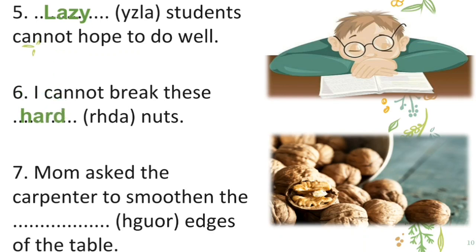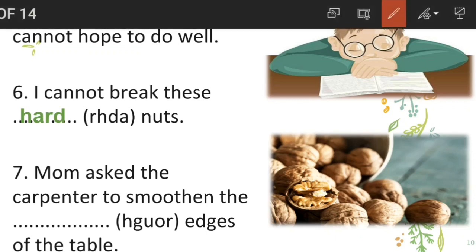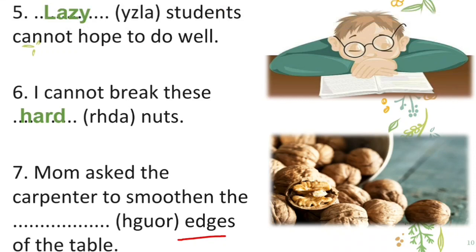Number 7. Mom asked the carpenter to smoothen the dash edges of the table. Now, what does the word edges mean? This word means the corner, the border of the table. Sometimes it happens that the border of the table is a bit rough, isn't it? And we get hurt with that.